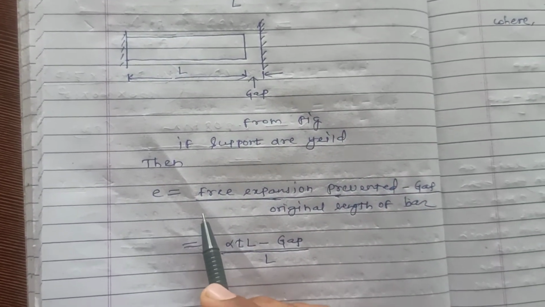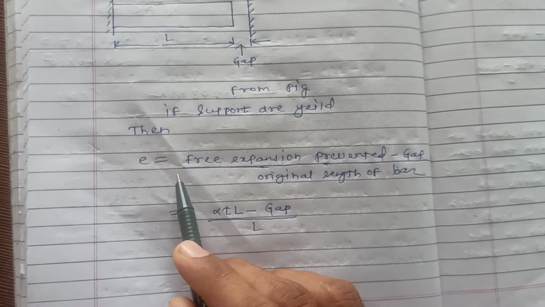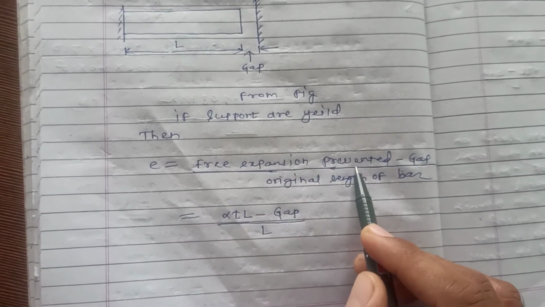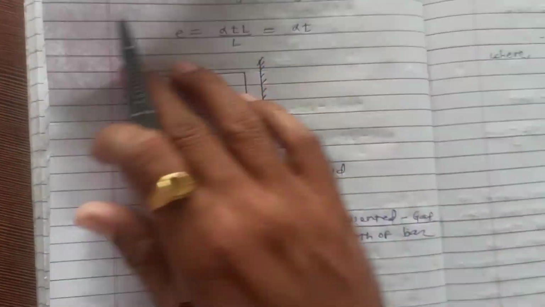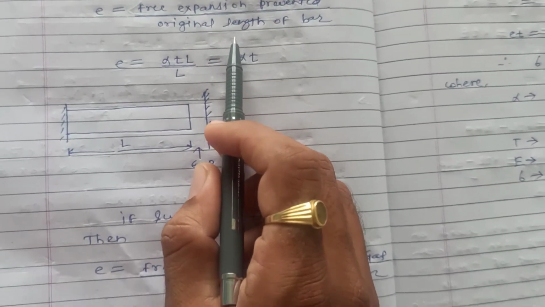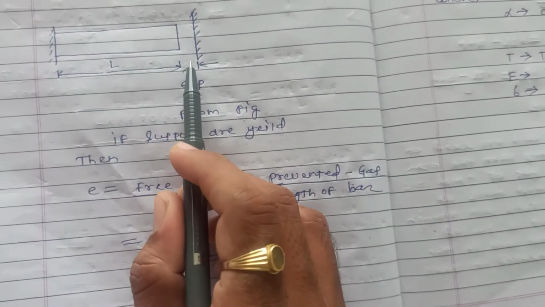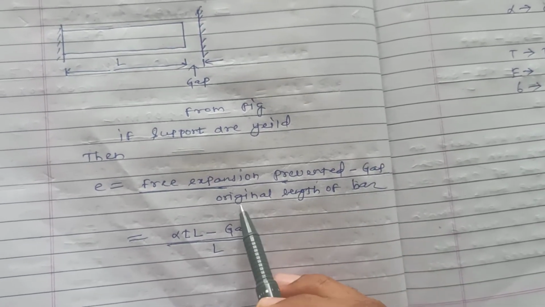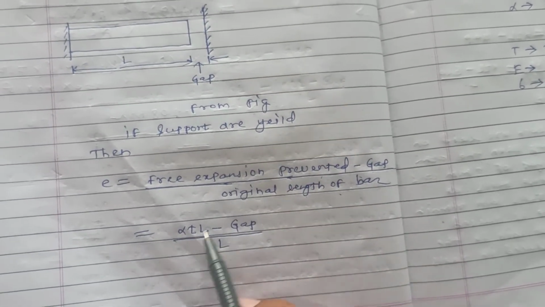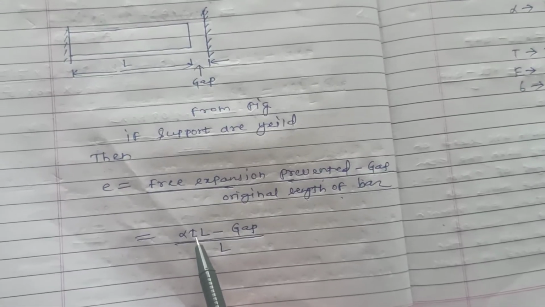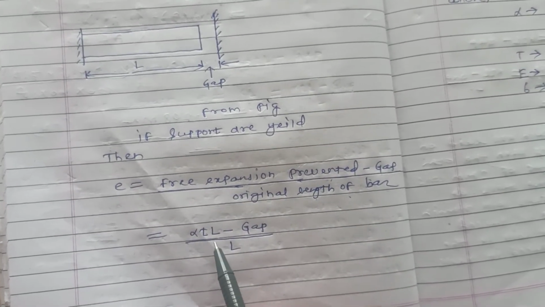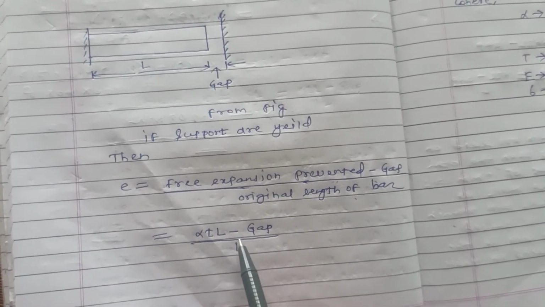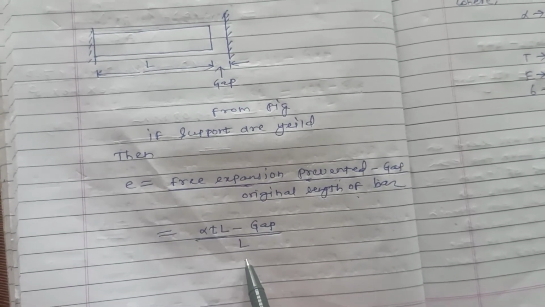The strain is again given by free expansion prevented, the same formula, but we deduct this gap. So free expansion prevented minus gap, divided by the original length of the bar. Therefore strain is alpha TL minus gap, divided by L.